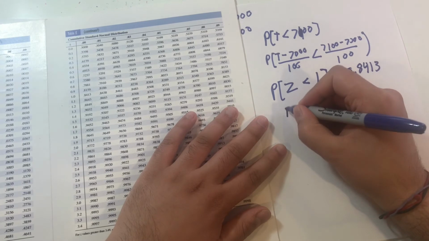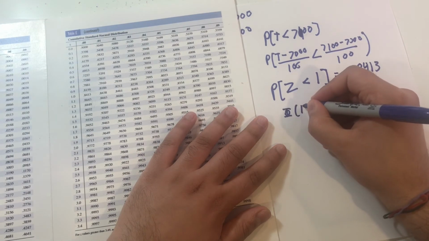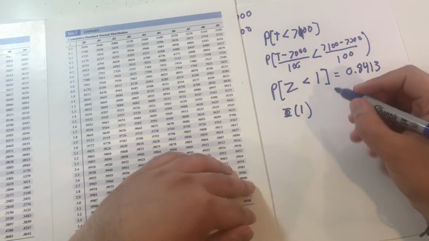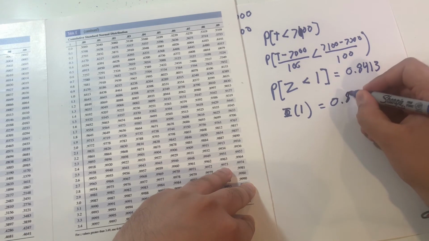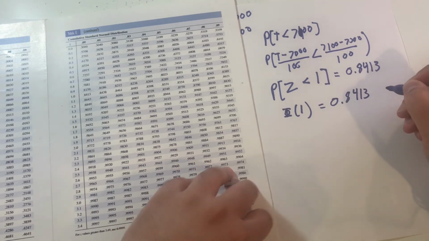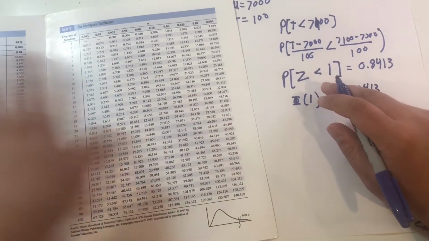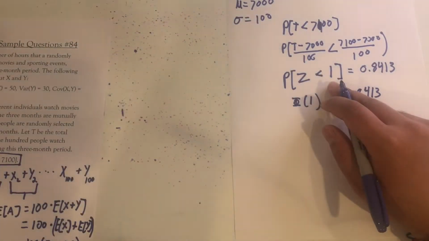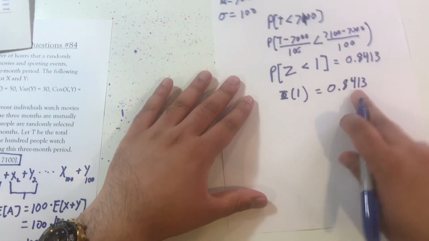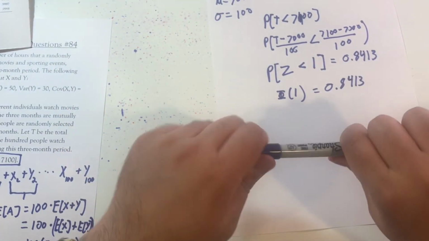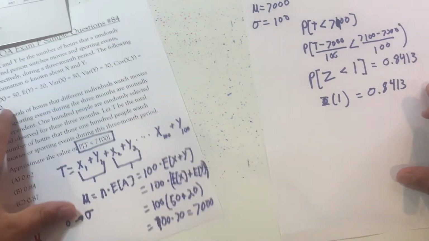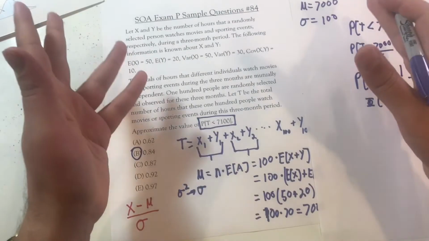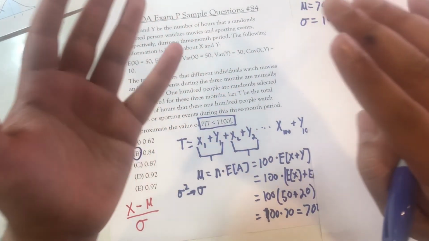Another way this can be written is like this. This essentially means the same thing. Find on the normal table 1, and then the actual probability that goes with that. Okay. Now, quick thing, look out for this trap. If this was Z greater than 1, what you would need to do is find 1 minus this number to get the actual probability. But that lines up with answer choice B right there. Okay?